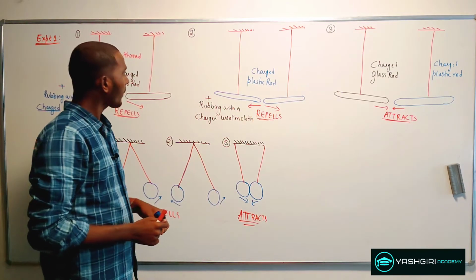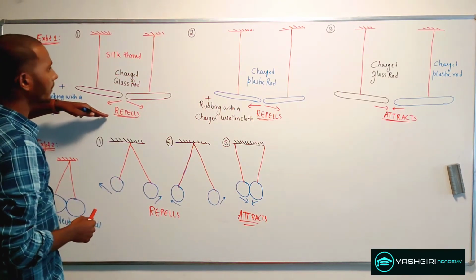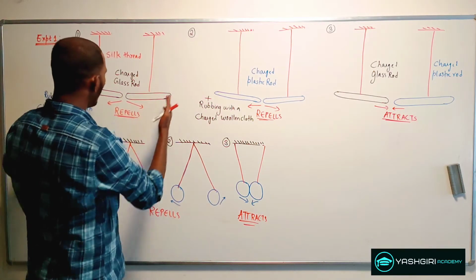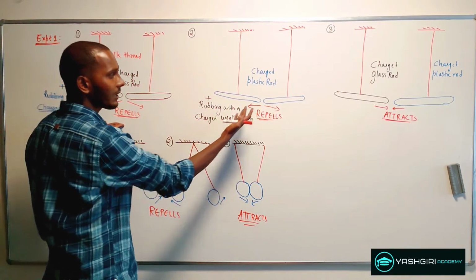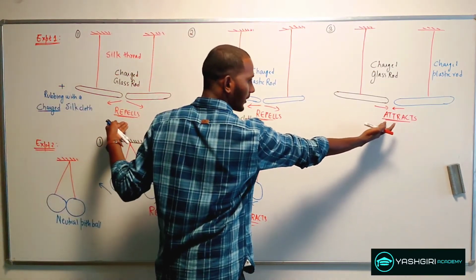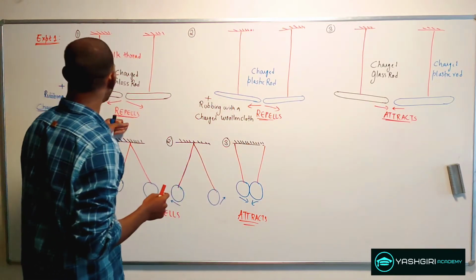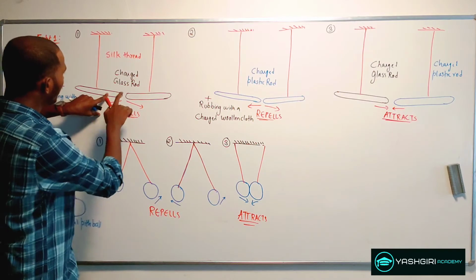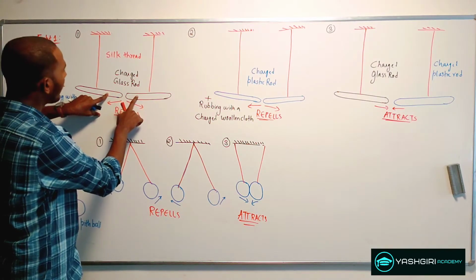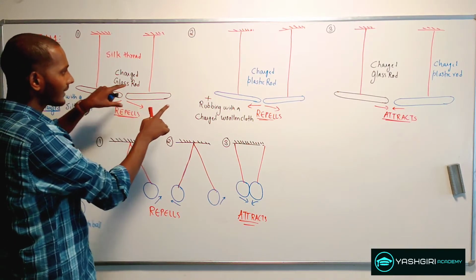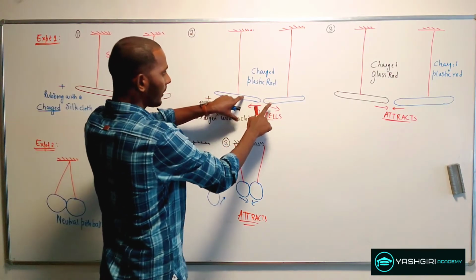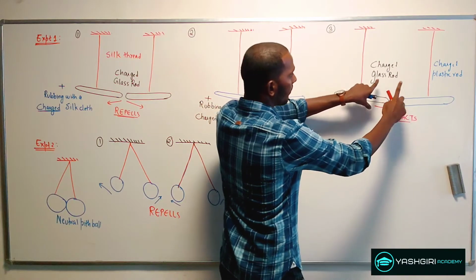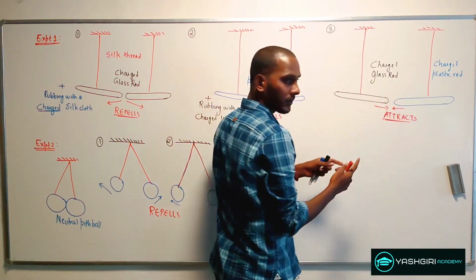Now from this experiment 1, part 1 and part 2 both show the repulsion, whereas part 3 shows us the attraction. The point to note is that in the first two parts, both the rods we have taken are of the similar type, but in part 3, both the rods are of different types.